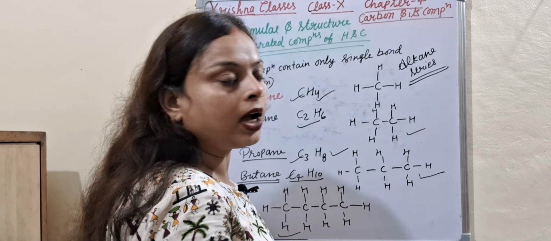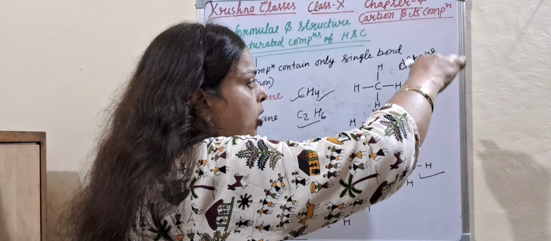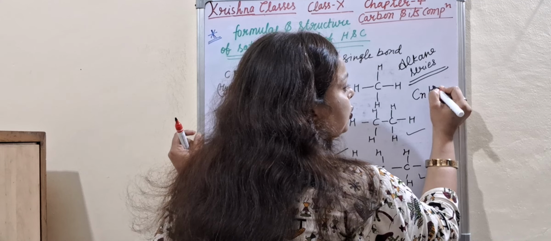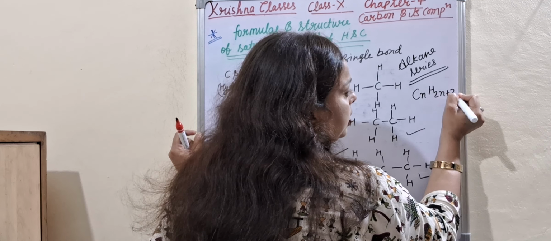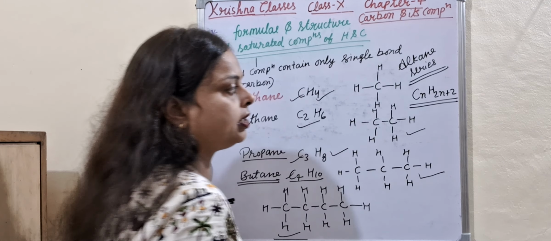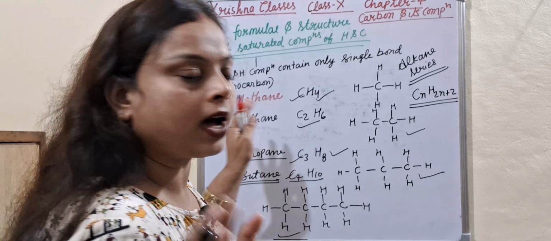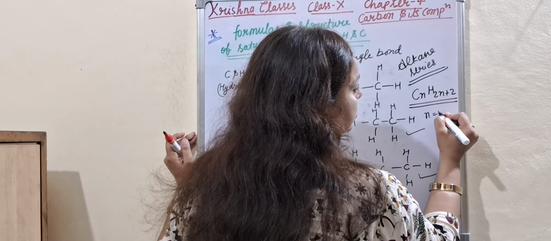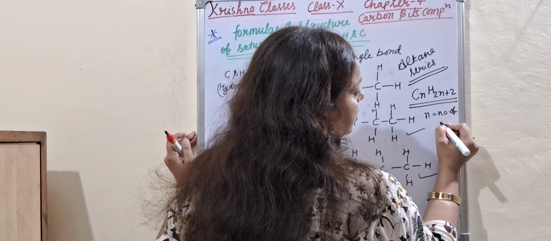What is the common formula of alkane? CnH2n+2. This is the formula of alkane. Here n is equal to the number of carbon atoms.